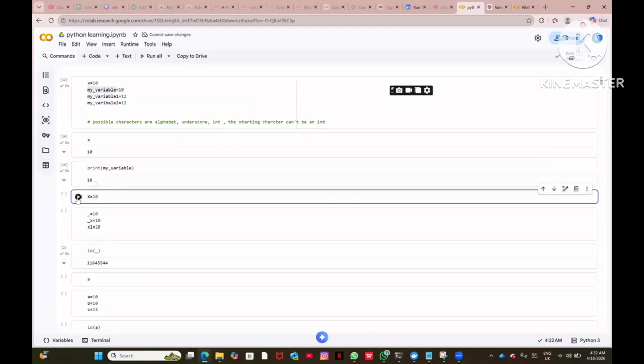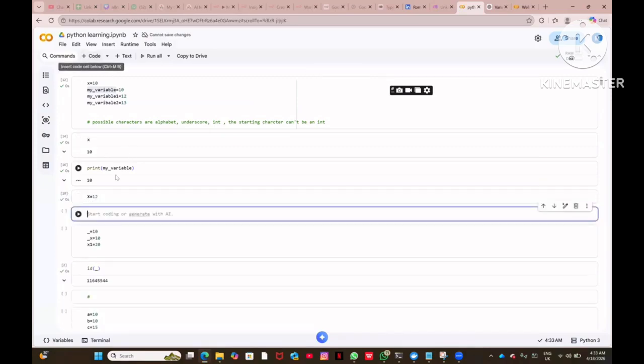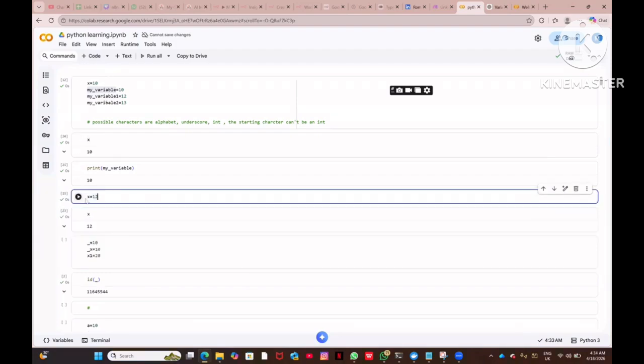Now x equal to 10. Again you are defining that value of 10. You can define a value of 12. So look here, I have now changed x equal to 12, right? Now if I give x, it will not say 10, it will now say 12, because I have changed the value from 10 to 12. If I do x equal to 12, you will get 12.